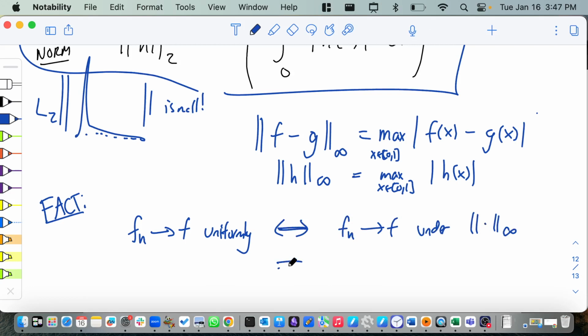And by the way, converging under the infinity norm, we gave the definition before, which is that the difference between f_n and f in the infinity norm is a sequence, and that must go to 0 as a sequence of numbers in R.